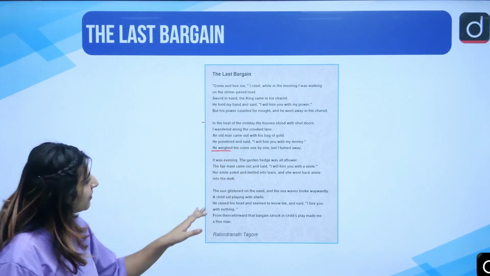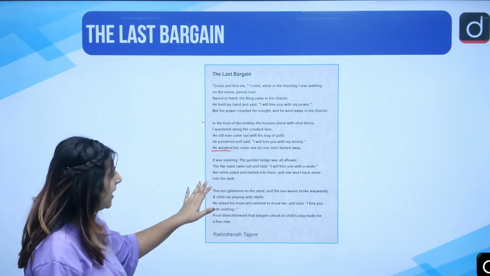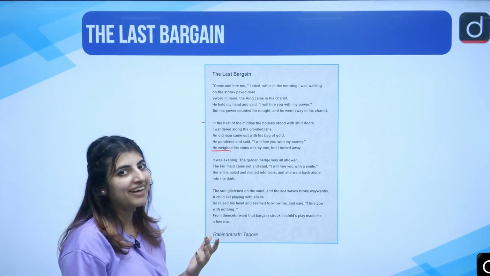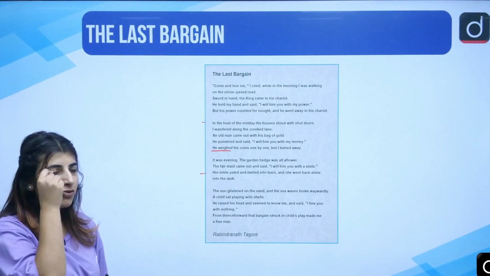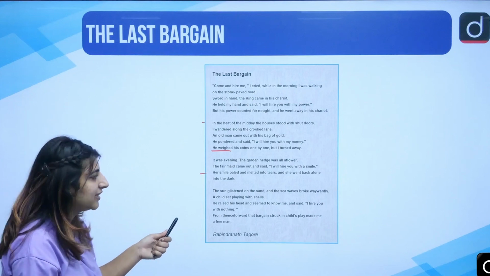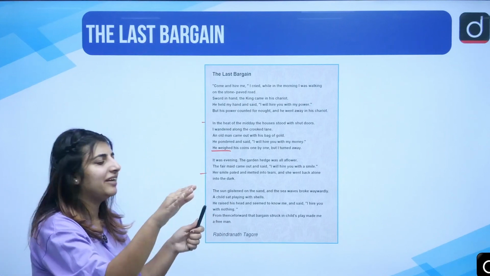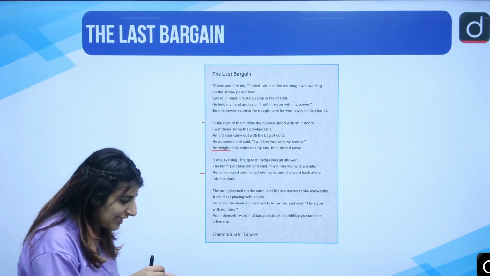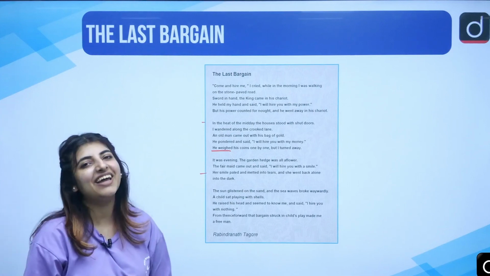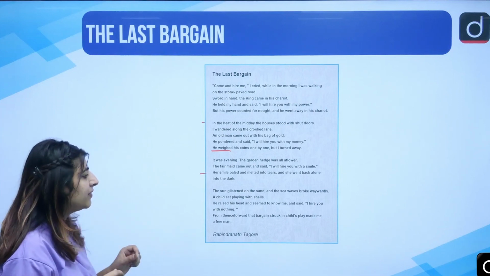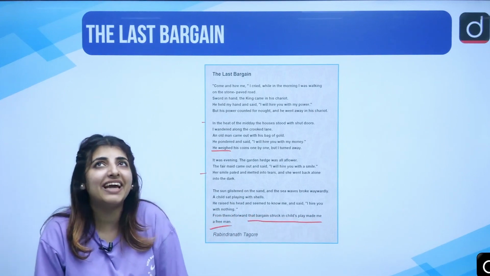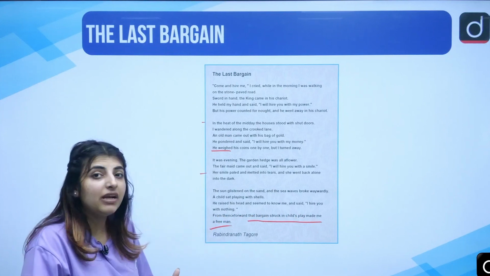It was evening. The garden hedge was all aflower. The fair maid came out and said, I will hire you with a smile. Her smile paled and melted into tears, and she went back alone into the dark. The sun glistened on the sand, and the sea waves broke waywardly. A child sat playing with shells. He raised his hand and seemed to know me and said, I hire you with nothing. From thenceforward, that bargain struck in child's play made me a free man.